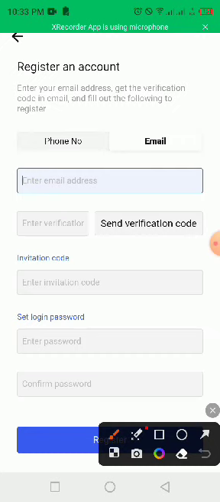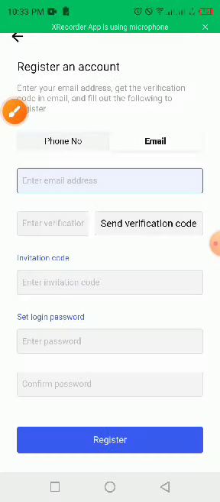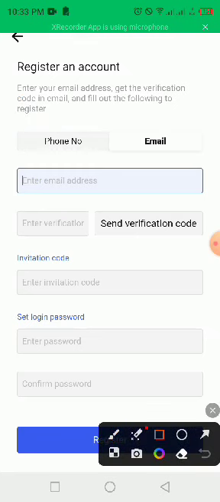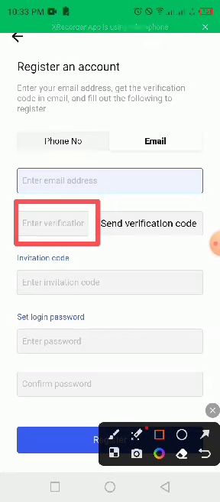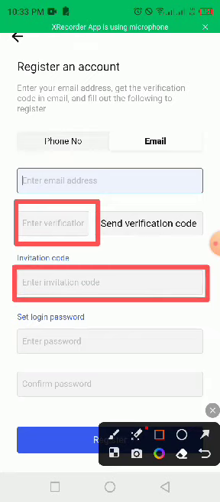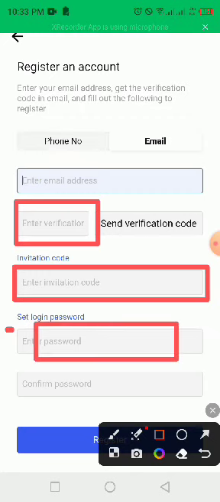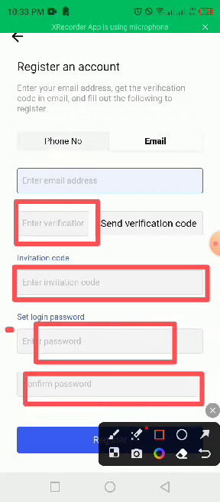Then the invitation code of whoever has invited you will be entered here too, while the login password will be set up here, and then you confirm the password here as well.